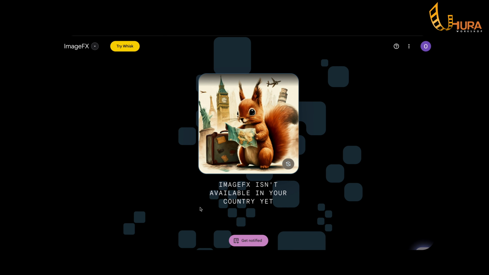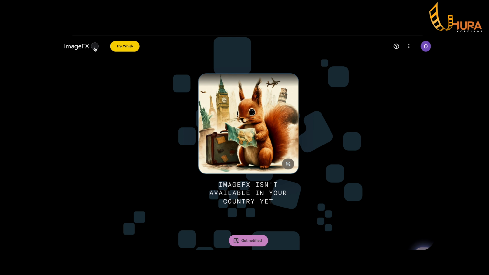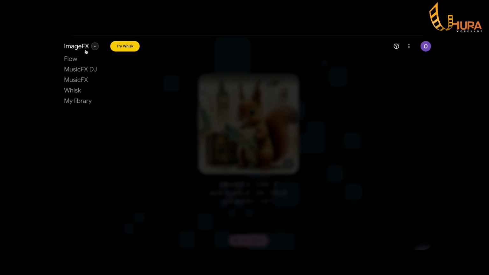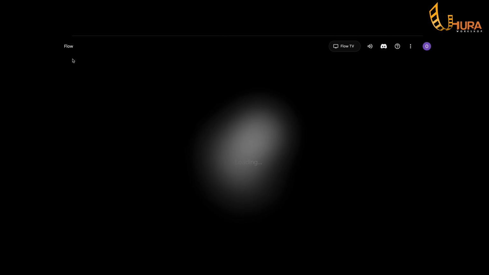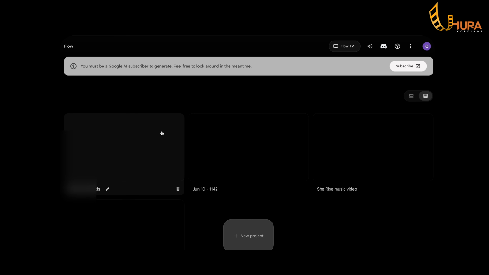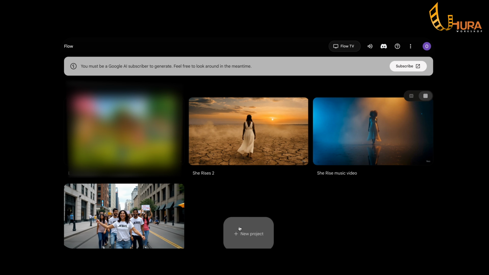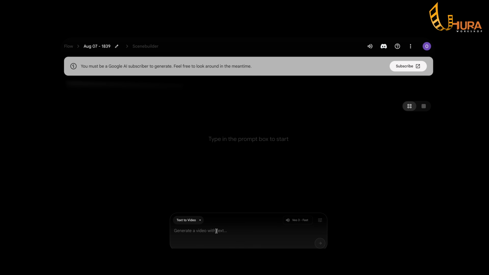So when you open Image Effects, at the top left corner here, there's an arrow. So click on this arrow. So you see Flow. So from Google Flow, you can access Veo2 or Veo3. So when I click on that, it comes here. So down here, you have new projects. So if you click on new projects, it will take you to this interface where you create your first image or your first video.